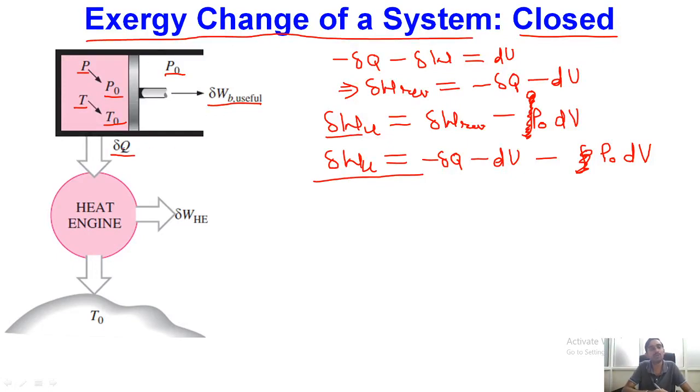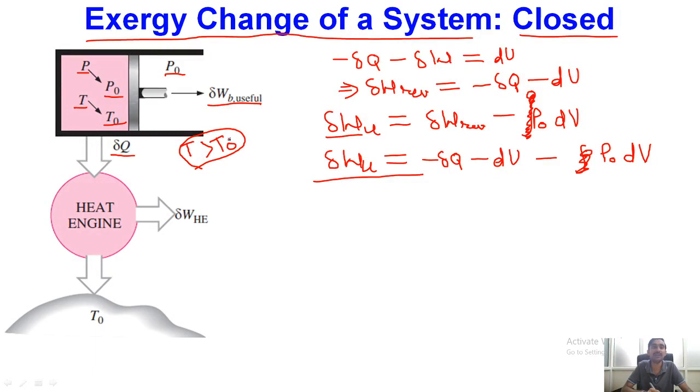While this heat transfer delta Q was happening, inside the system the temperature was T and outside the temperature was T naught, and T was greater than T naught. So if we simply allow this heat transfer to happen to the surroundings, we will have a finite temperature difference through which the heat transfer happens. That's why our process will be irreversible.